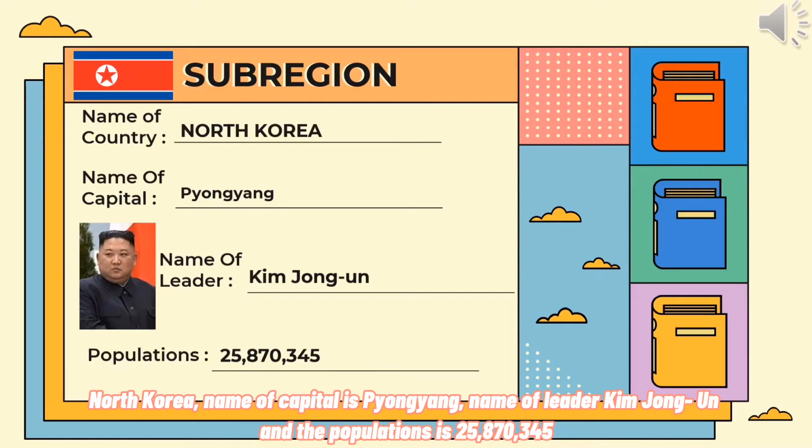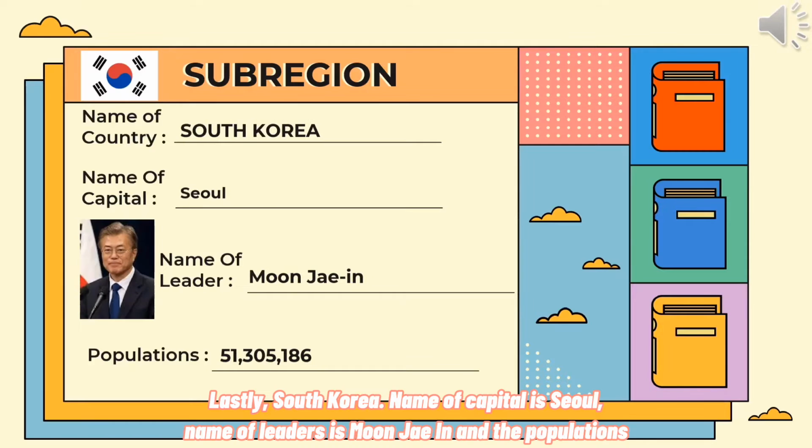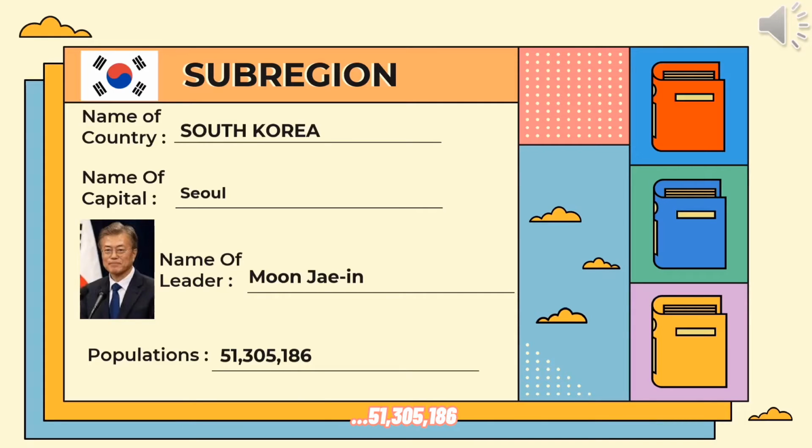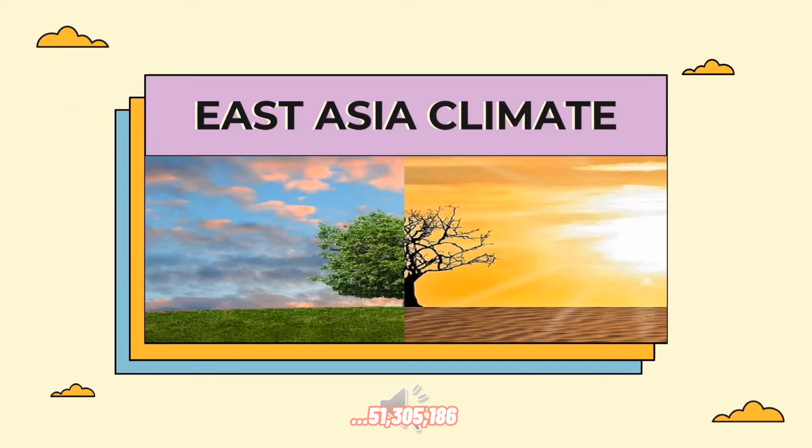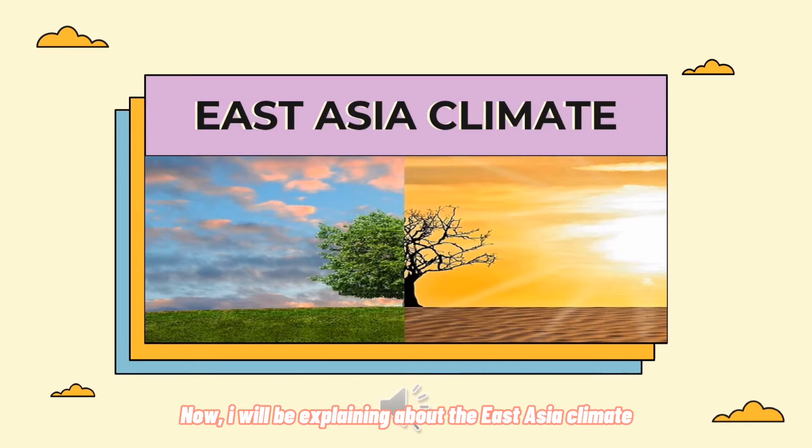The name of the leader is Kim Jong-un, and the population is 25,870,345. Lastly, South Korea. The name of the capital is Seoul. The name of the leader is Moon Jae-in, and the population is 51,305,186. Now I will be explaining about the East Asia climate.